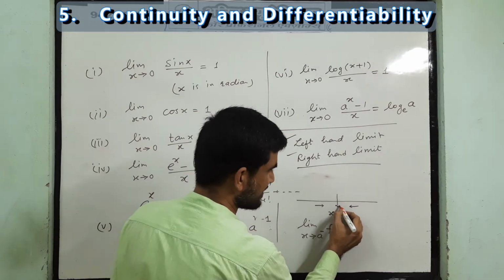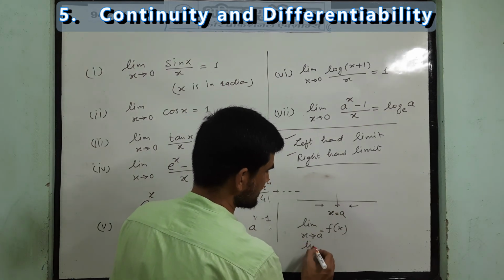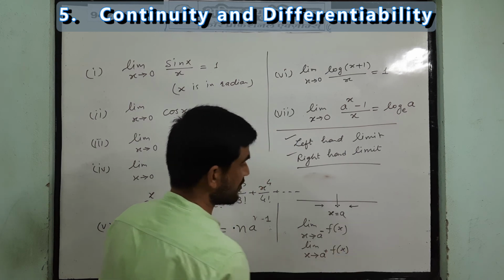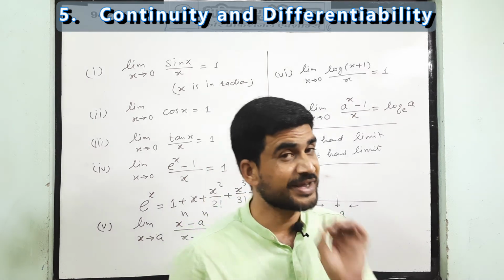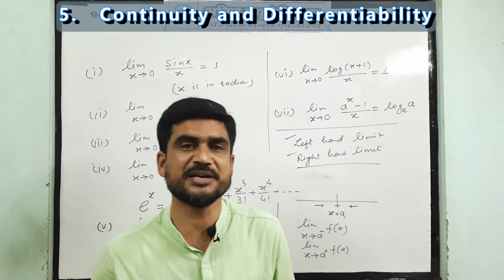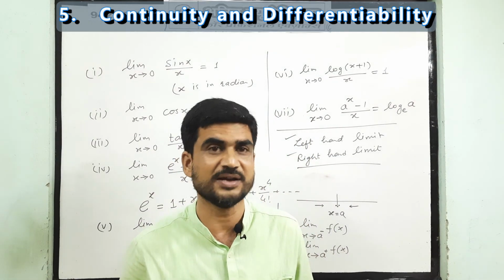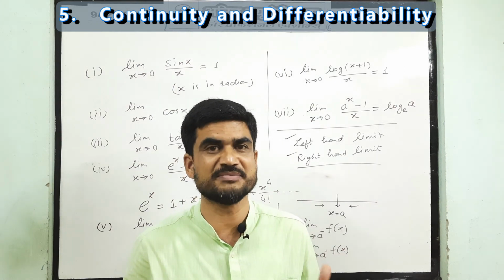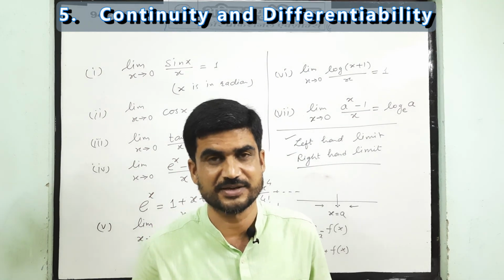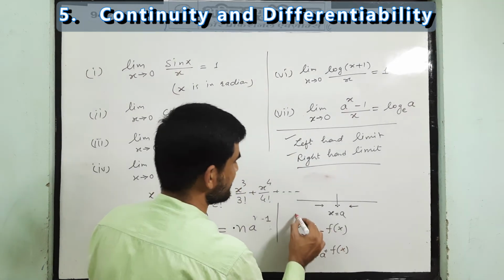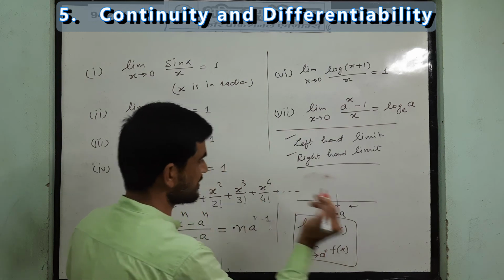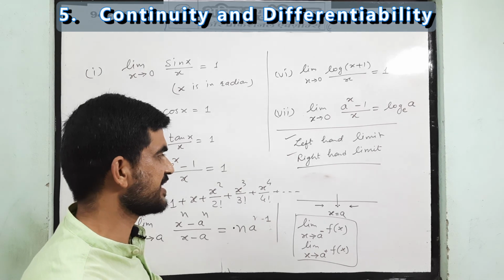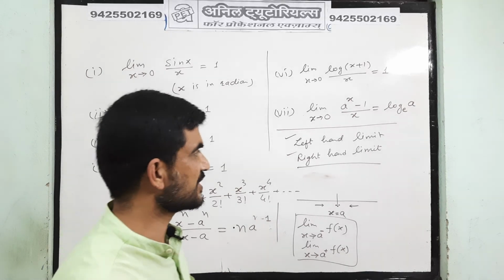And if you are taking any value just near to the right side, this is called right hand limit. We also studied that if the left hand limit and right hand limit of any function are equal, only then the limit is said to exist. Means the limit exists only if these two are equal. So these we studied in the 11th class. You just go for revision.